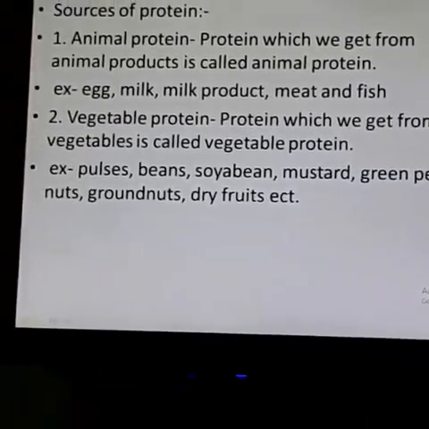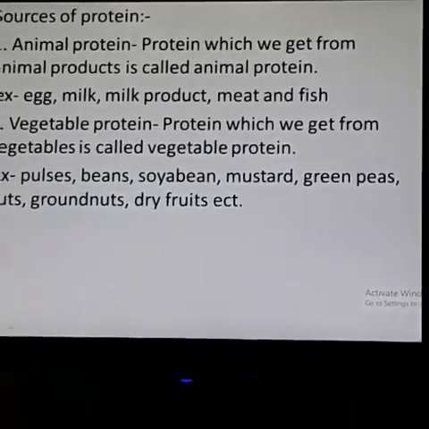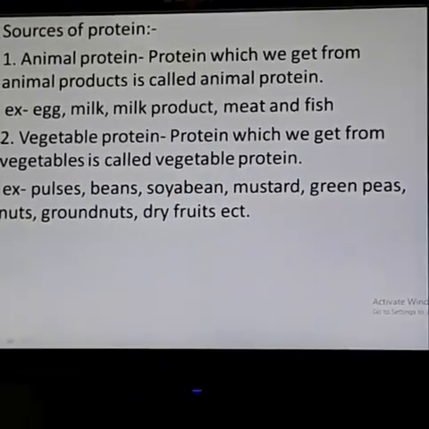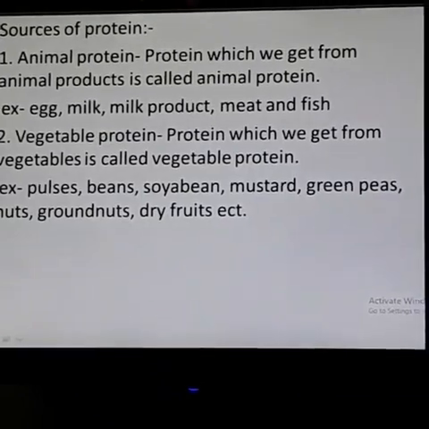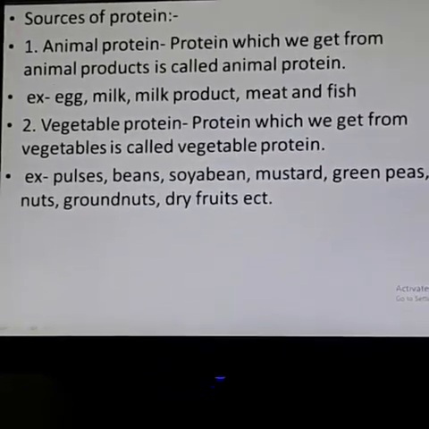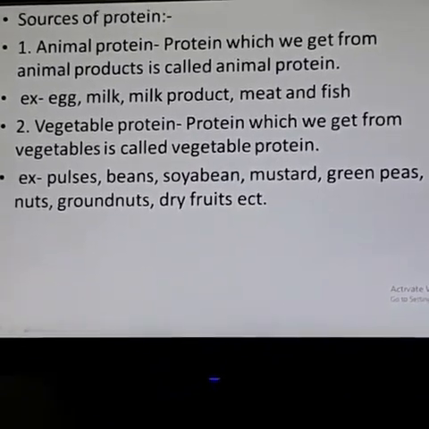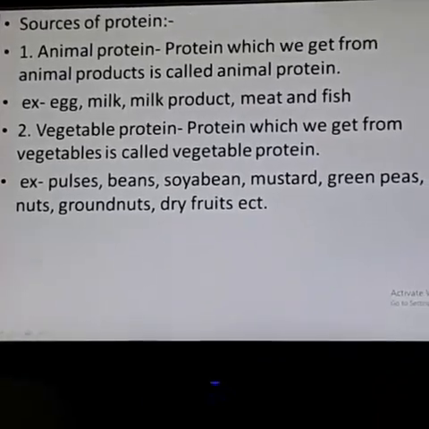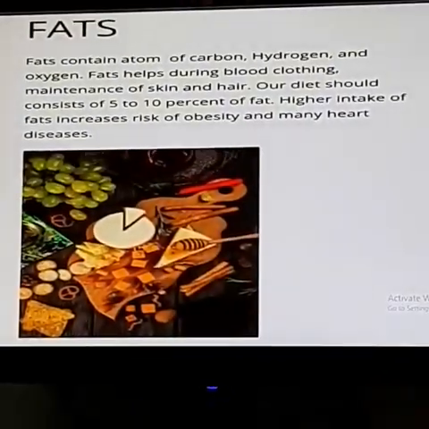Just like this, vegetable protein is the protein we get from vegetables. The examples of vegetable proteins are pulses, beans, soybean, mustard, green peas, nuts, groundnut, dry fruit, each and everything there comes under vegetable protein. So next one we discuss fat.